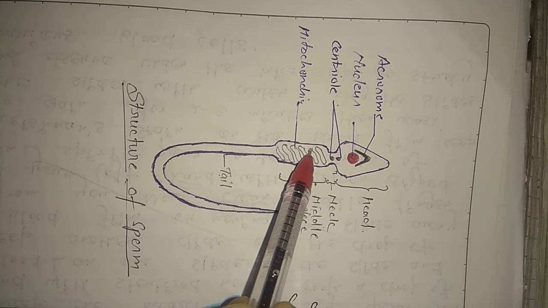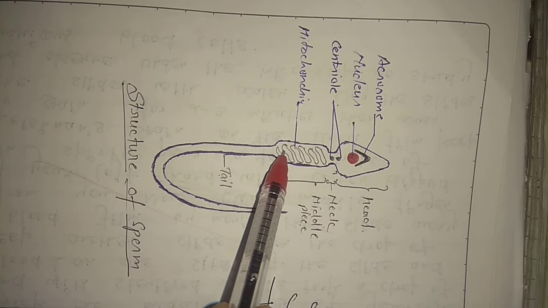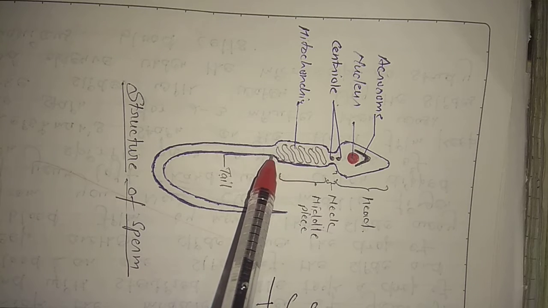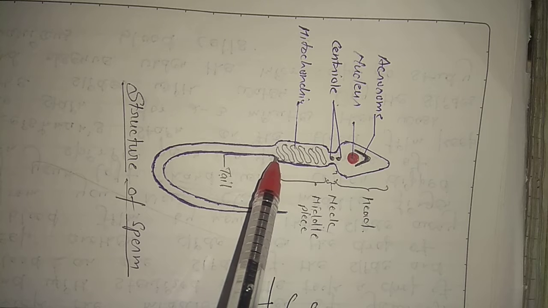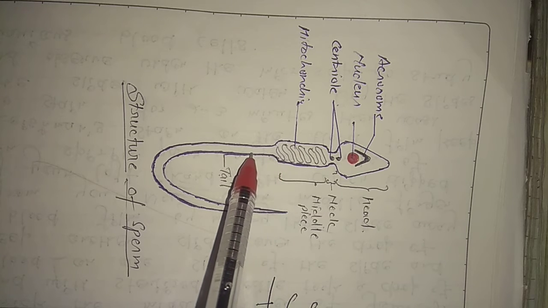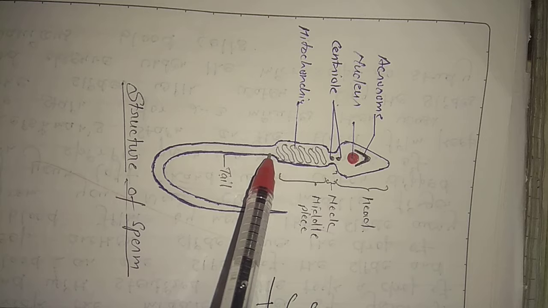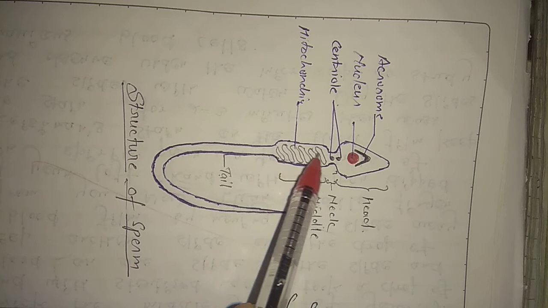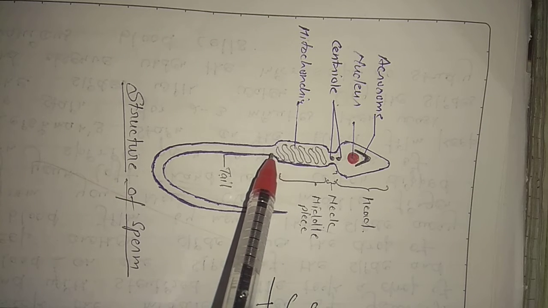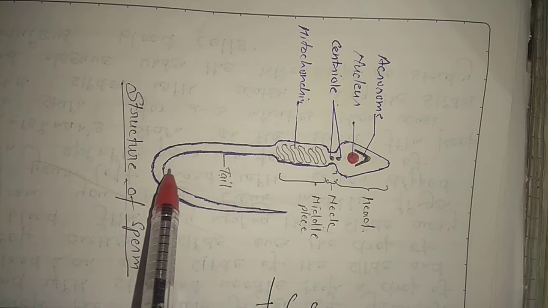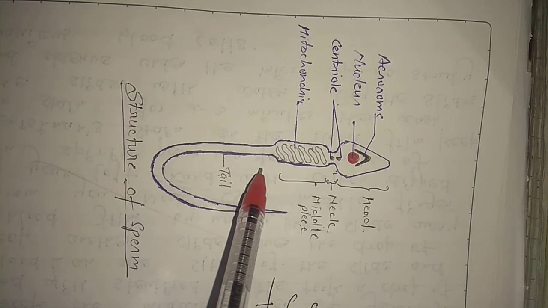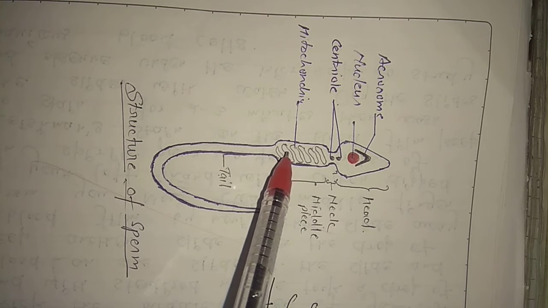This middle piece contains many mitochondria which provide energy for movement. Just behind the middle piece is the tail, which is longer than the head and middle piece and helps in locomotion. So this is the structure of the sperm.